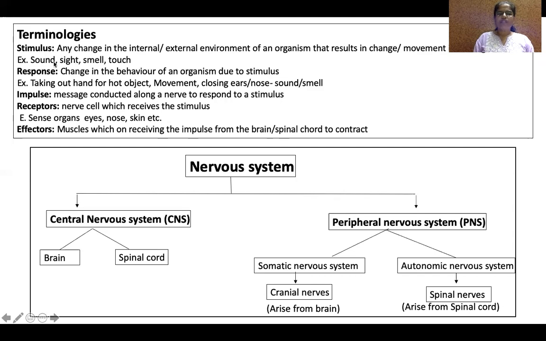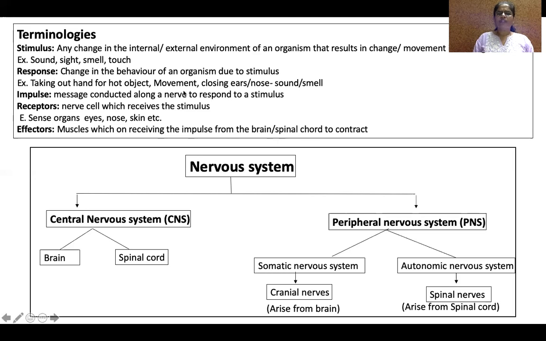Due to the stimulus, we respond. That is called response. Because of the stimulus, there will be a change in the behavior of an organism. A normal behavioral change due to a stimulus is called a response. For example, when it becomes cold, that is a stimulus. What will you do? We'll put on a blanket. That is a response to that stimulus.